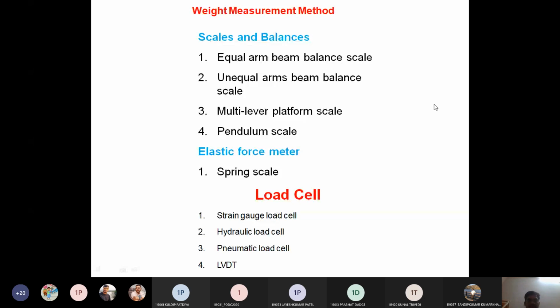As you can see in the PPT slide, scale and balancing is divided into four types: equal arm balance method, unequal arm balance method, multi-lever platform method, and pendulum scale, right? As I discussed earlier, it may be divided in these four ways. We discuss them one by one, and then we go to the elastic force meter, where we discuss the spring scale. In load cells, we discuss the strain gauge load cell, hydraulic load cell, pneumatic load cell, and LVDT.